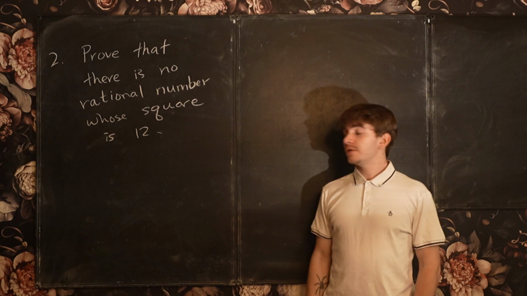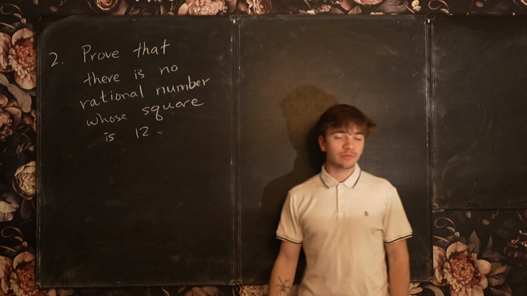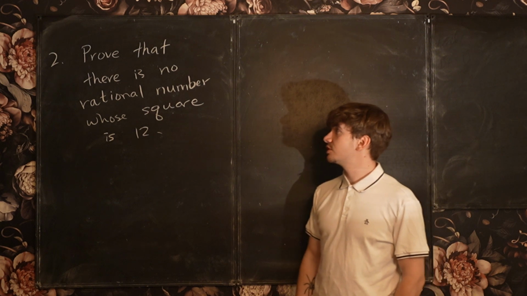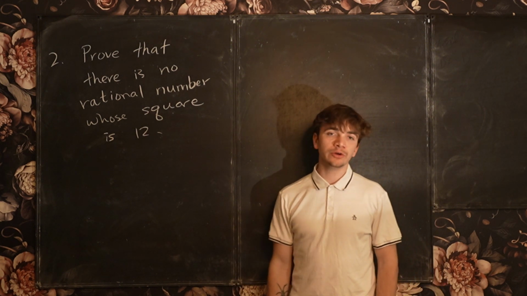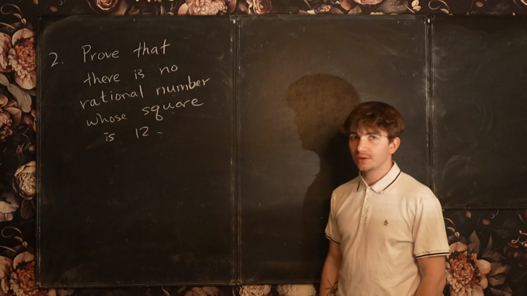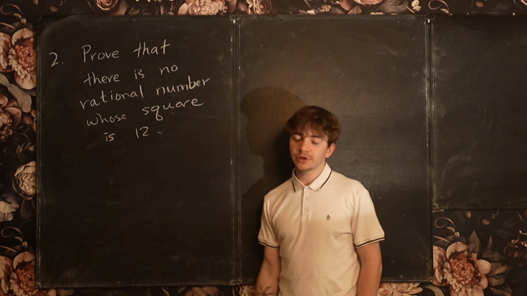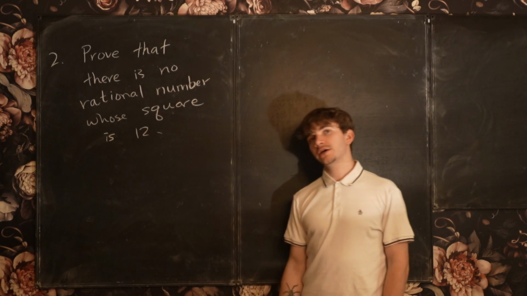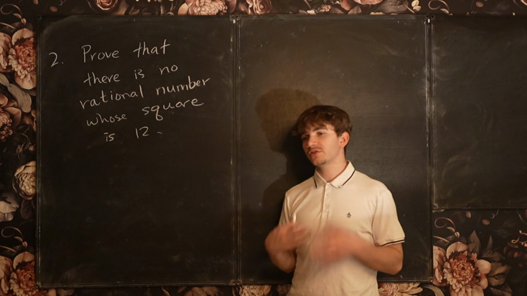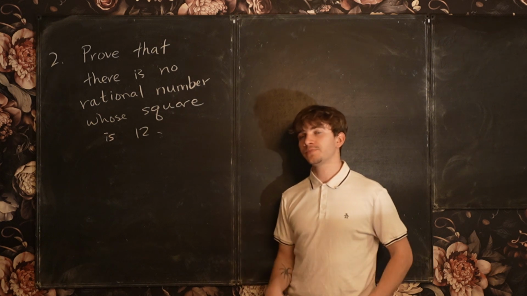Hello universe, today we're going to be solving problem 2 of Baby Rudin, which asks us to prove that there is no rational number whose square is 12. Okay, so to do this proof we're going to use a method called proof by contradiction because we want to start with something we can kind of get our hands on.